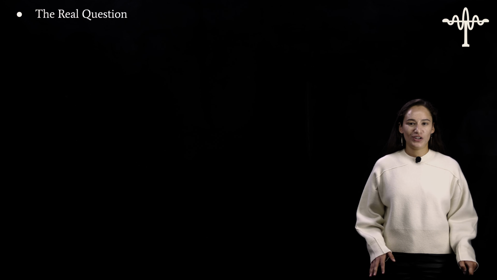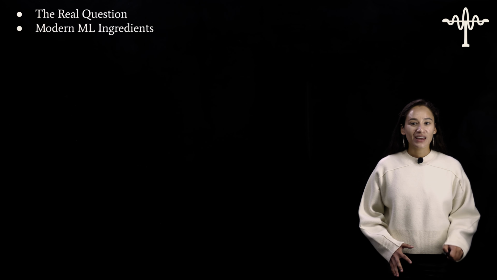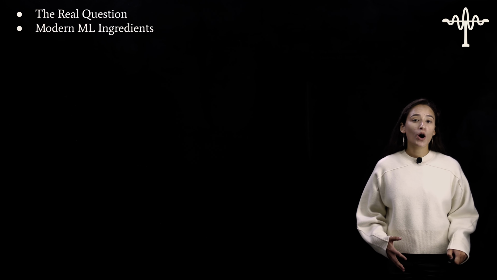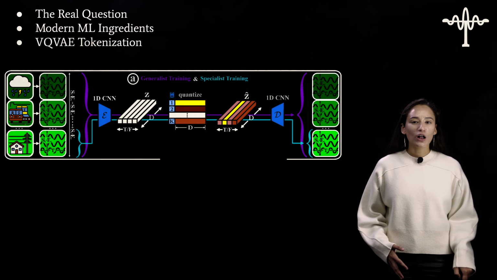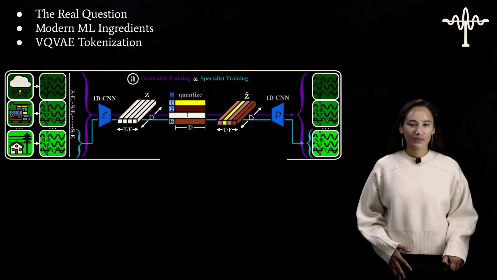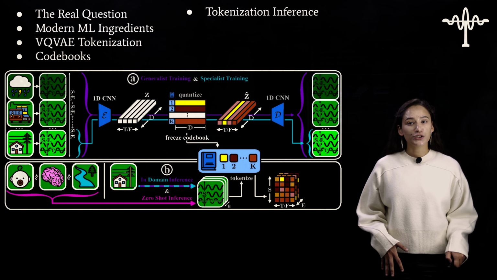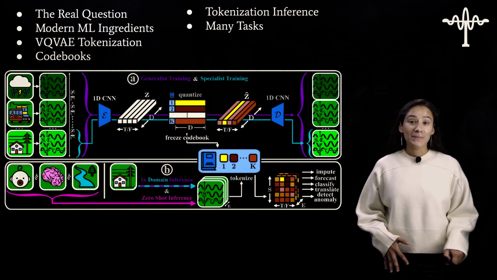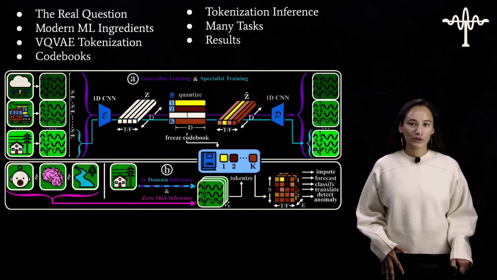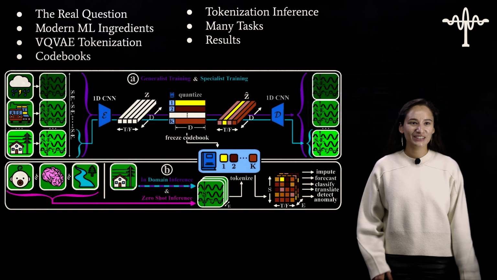What I want to start you with is the real question. What is the question that really motivates this talk? The next thing we're going to look at are some modern machine learning ingredients, followed by VQVAE tokenization. Don't worry, we're going to build up to this slide as well. Then we're going to check out some codebooks, understand tokenization inference, look at many tasks, and then finish up with some results. Don't worry, we'll build all the way up to here.